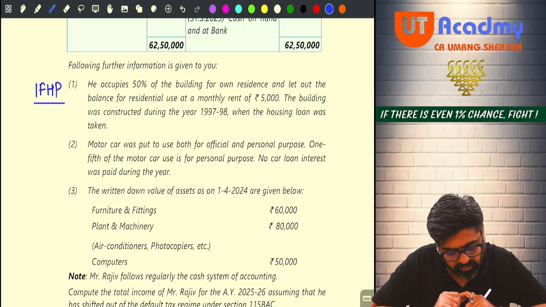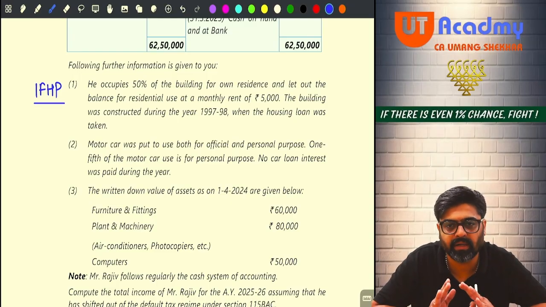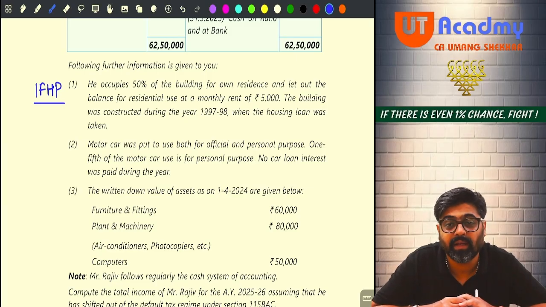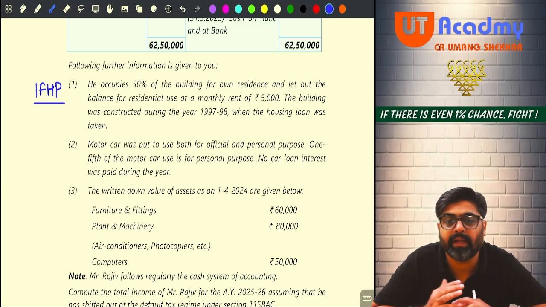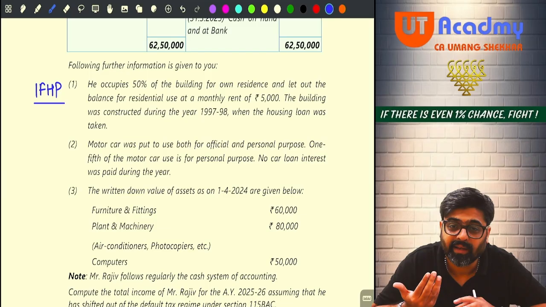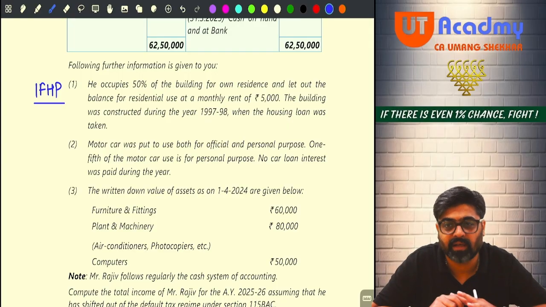Now see, the building was constructed during the year 97-98. The building which is partly let out, partly self-occupied, that building was constructed in 97-98 when the housing loan was taken. Meaning, construction of the building got completed prior to 1st April 99. And at that time, the housing loan for this building was taken prior to 1st April 99. On the housing loan which was taken prior to 1st April 99, any interest that is there will be allowed to the extent of maximum 30,000.